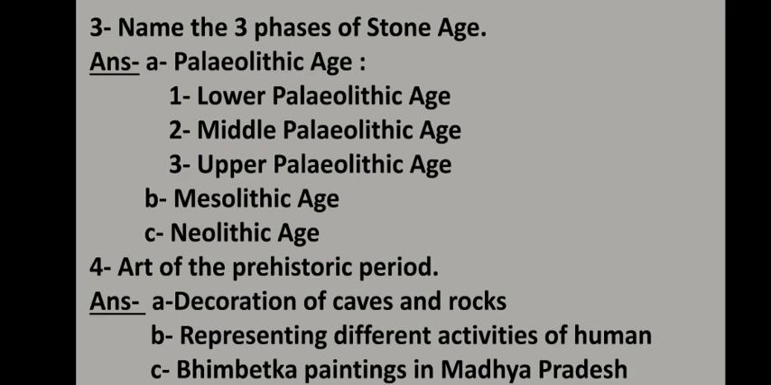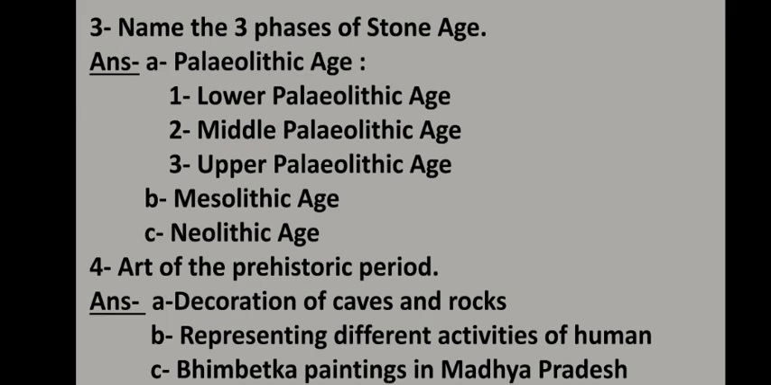Then what is the meaning of the Mesolithic age, or what is the information on the Mesolithic age? The Mesolithic age began 12,000 years ago, and the people of this age still lived as hunters and gatherers. The climatic condition was now warm and dry. The huge stone tools were replaced by small and sharp stone tools known as microliths.